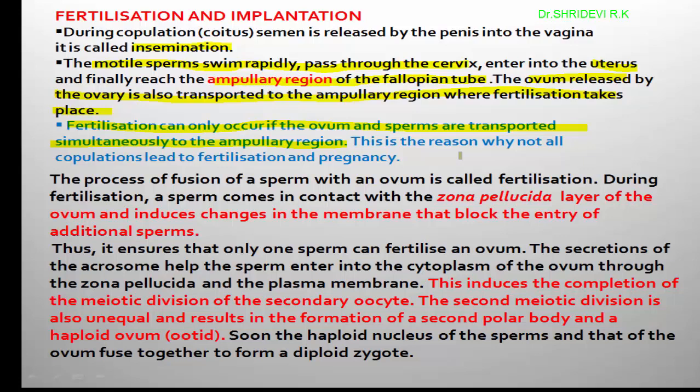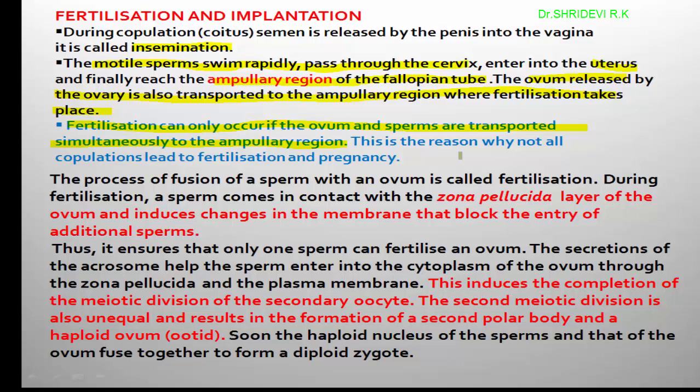And once the egg is released from the ovary after ovulation, its fertility capacity is only 24 hours. Within this period, the sperm and egg must come in contact with each other at the ampullary region. Then only can it result in fertilization.